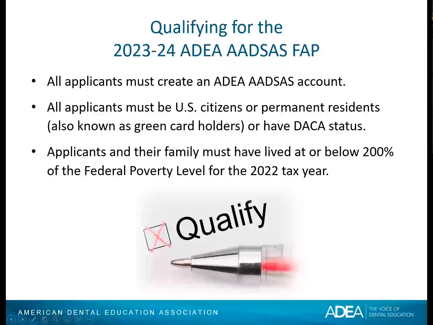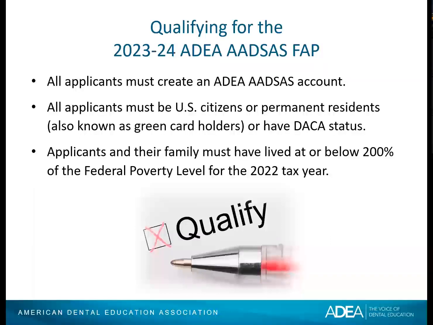Qualifying for 2023-24 ADEA AADSAS FAP. All applicants must create an ADEA AADSAS account. All applicants will need to create this account. It is very important that you create this account prior to completing an ADEA AADSAS Fee Assistance Program application. You will need to create your ADEA AADSAS account so that you can receive your CAS ID number. And this CAS ID number will be with you throughout the application process, and this CAS number is needed to go through the FAP process.